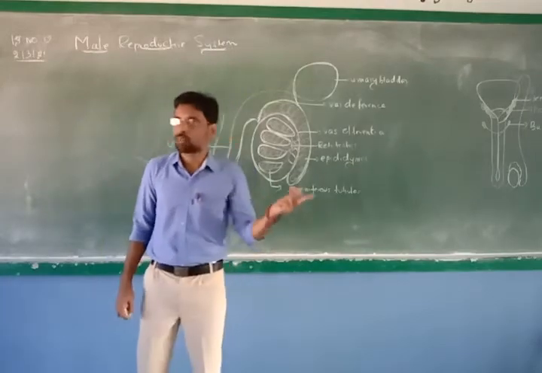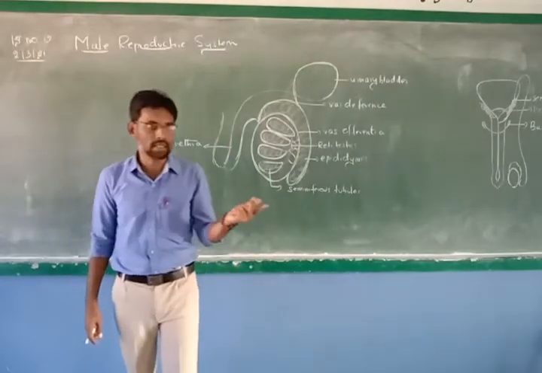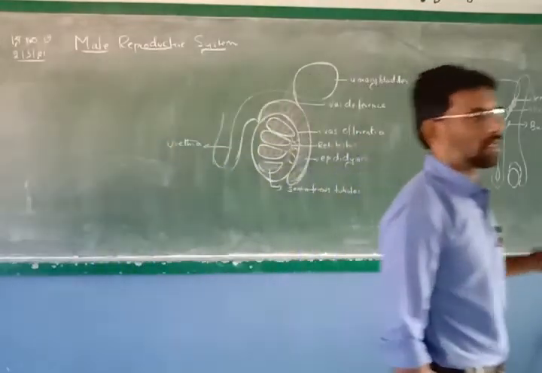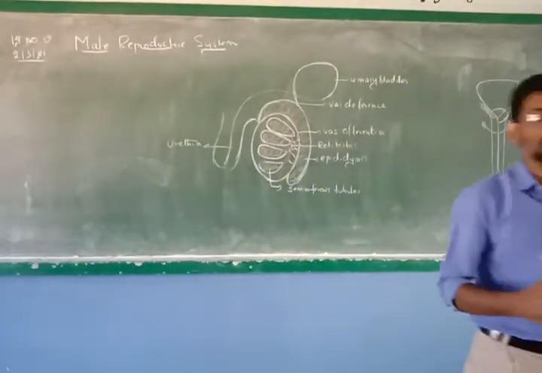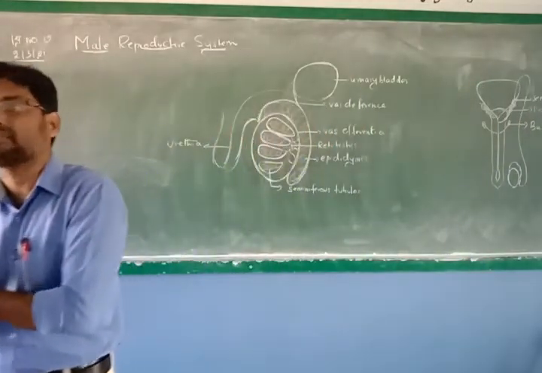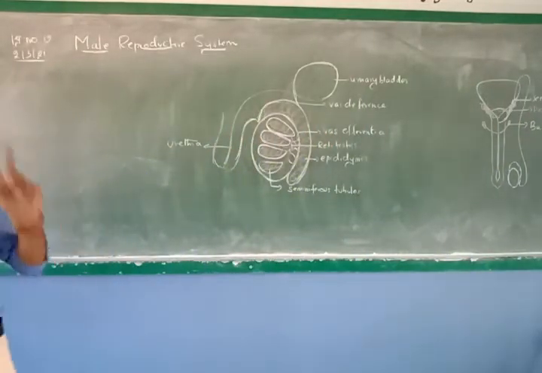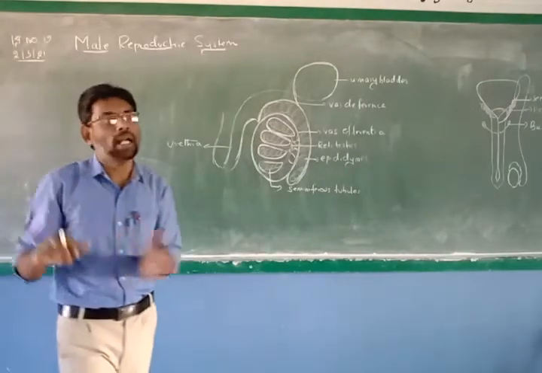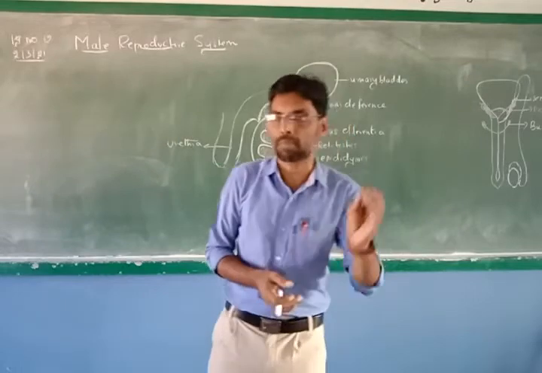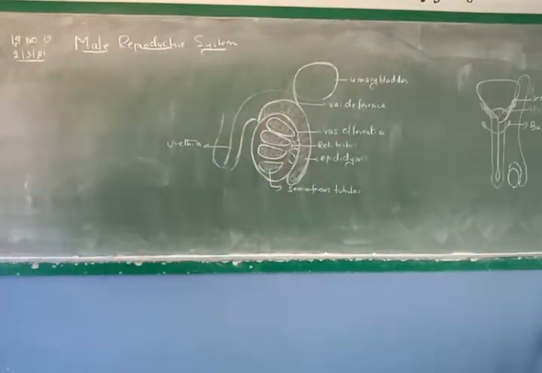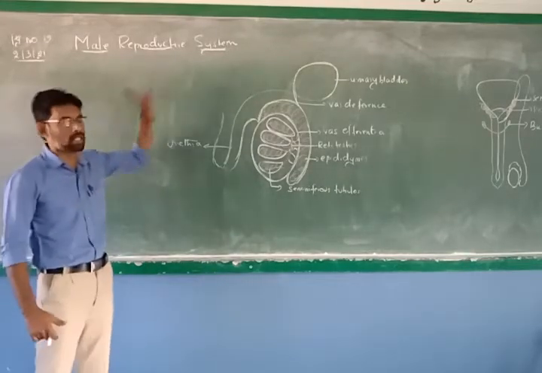In that, spermatogenesis, oogenesis, structure of ovum, structure of sperm, and then menstrual cycle. So these are all very important. And the other one is, after studying this, go through all the fertilization process and implantation, maintenance of pregnancy, and the last part I will just take it during your revision time, that is parturition and lactation. Okay. So today we will be concentrating on 1 mark based and 2 mark based questions in the male reproductive system.